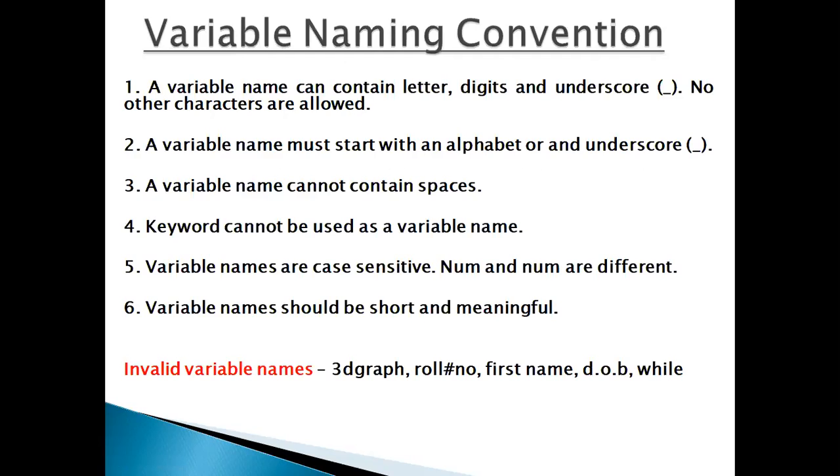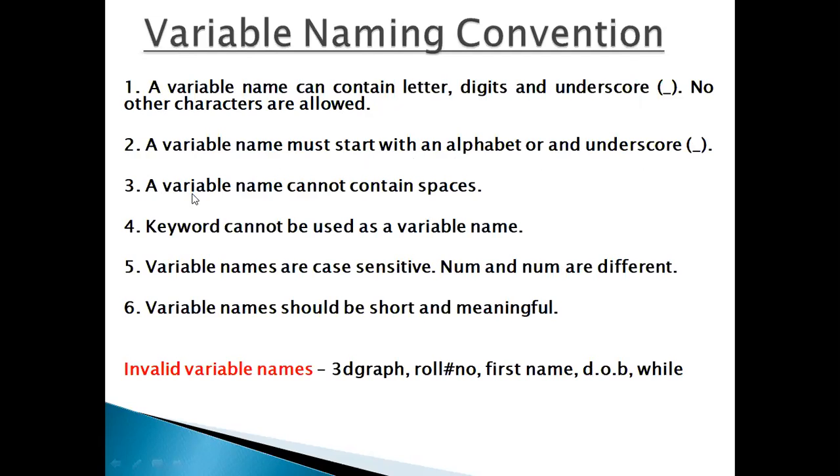Now the naming conventions for variables. A variable name can contain letters, digits and underscore. No other characters are allowed. A variable name must start with an alphabet or underscore, which I already discussed previously.